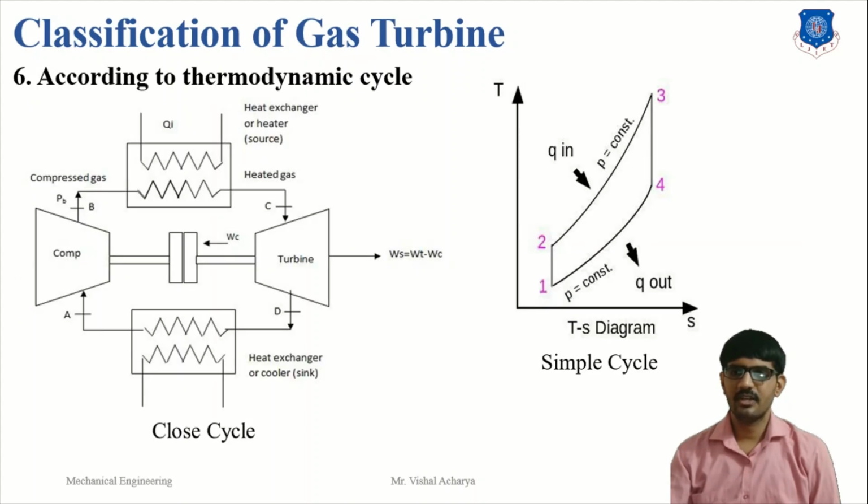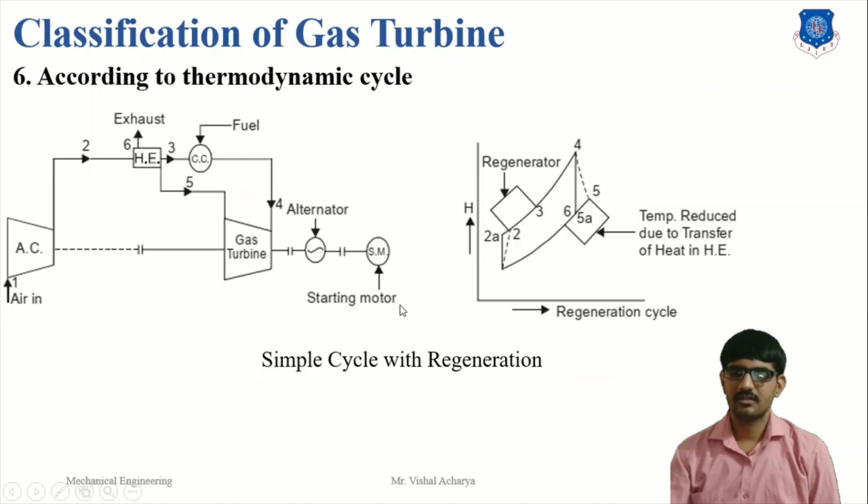Next is classification according to the thermodynamic cycle. First, the simple cycle: here no intercooling, no extra heat addition, no extra heat supply. Then the simple cycle with regeneration: some of the hot gas is extracted from the gas turbine and transferred to the combustion chamber, so the temperature of the gases increases before being supplied to the gas turbine.